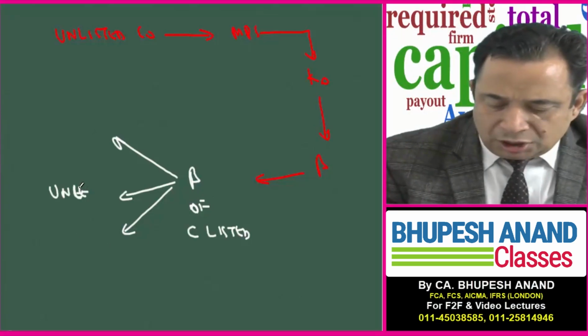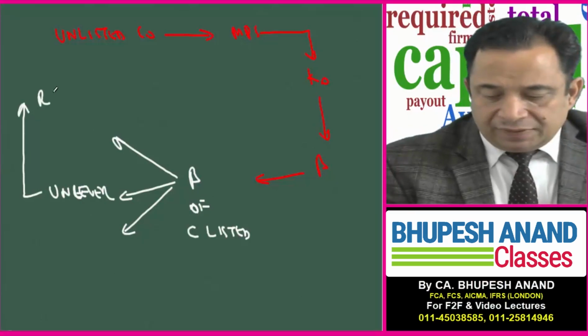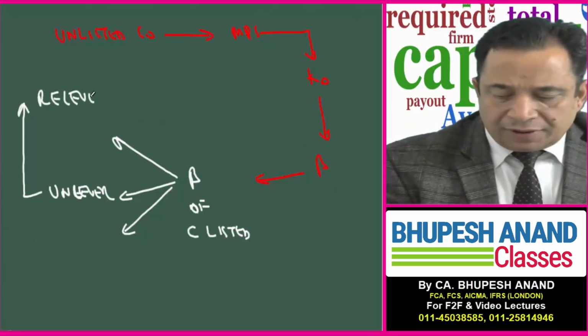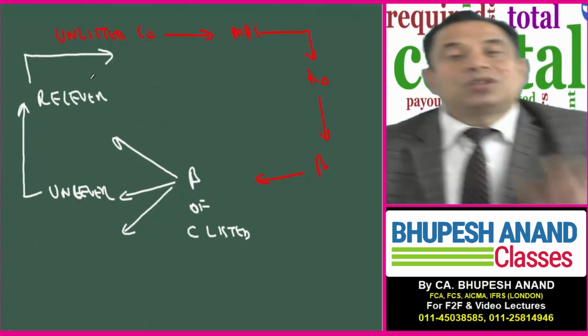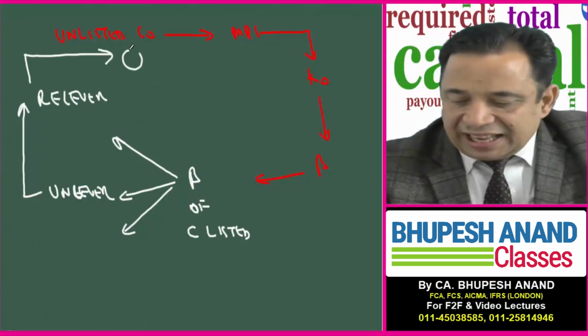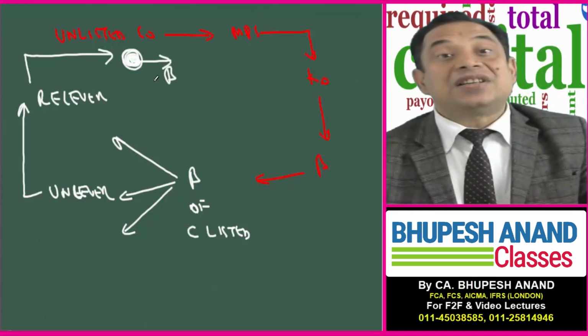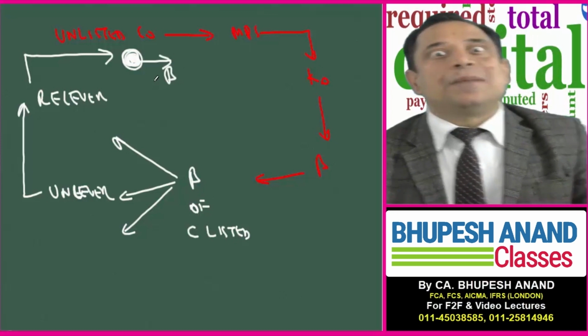I will tell you the meaning of unlever. Then I will relever. I will tell you the meaning of relever, and then I will be getting the beta of Patanjali, the unlisted company.